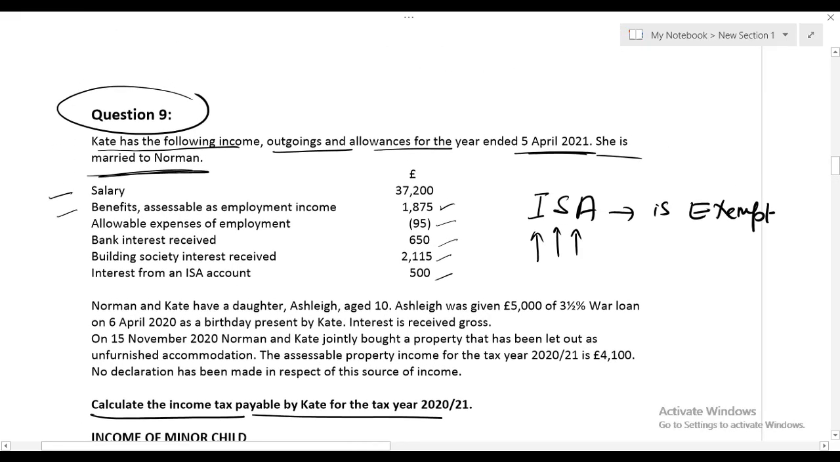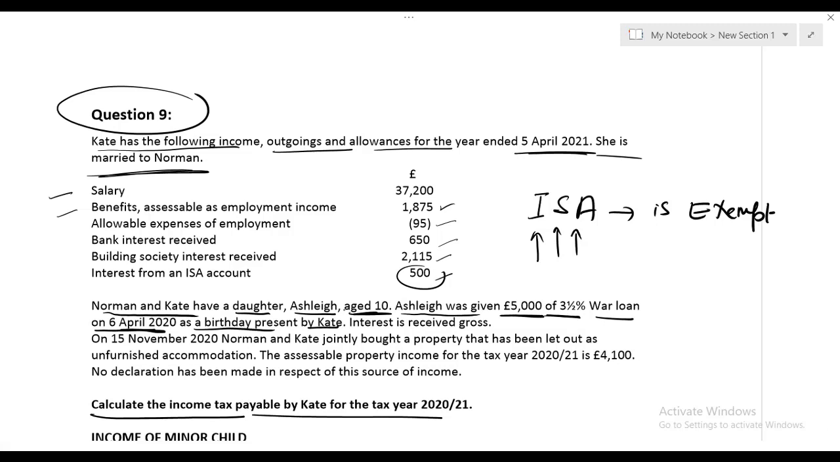So this 500 is exempt. Norman and Kate have a daughter, Ashley, age 10 years, obviously minor. Ashley was given a £5,000 3.5% war loan on 6th April 2020 as a birthday present by Kate. Wow. I would say Ashley is a lucky child.